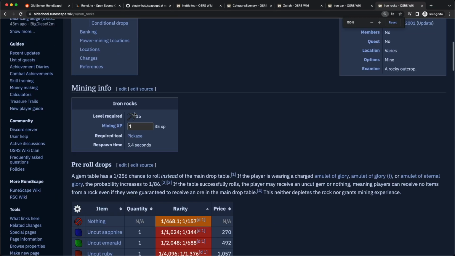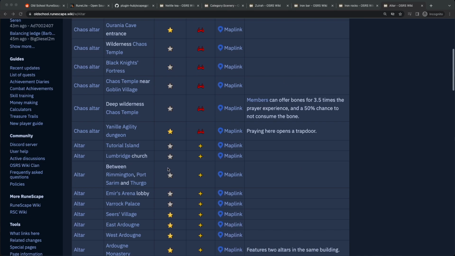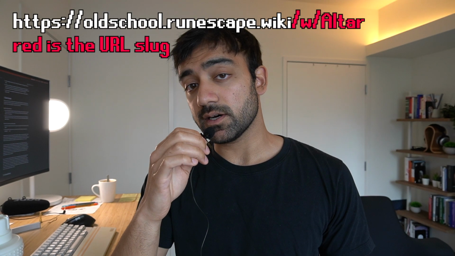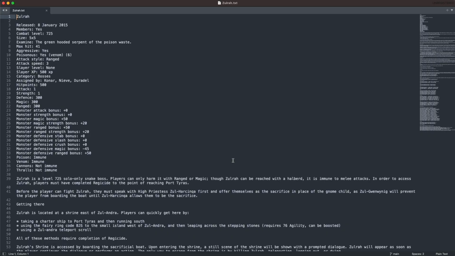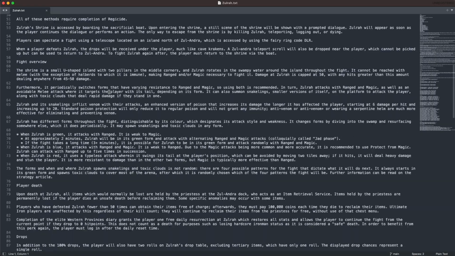Then there are these skill boxes. There are all these tables. And let me just tell you, those tables were the absolute worst part. So there are two parts to get all the data we need. I'm gonna write a crawler that goes across all of these categories and gets the URL slugs for each individual article on the wiki. Then I'm gonna write a scraper that actually visits each slug one by one, gets the HTML content from it, and parses it into a simple text file.